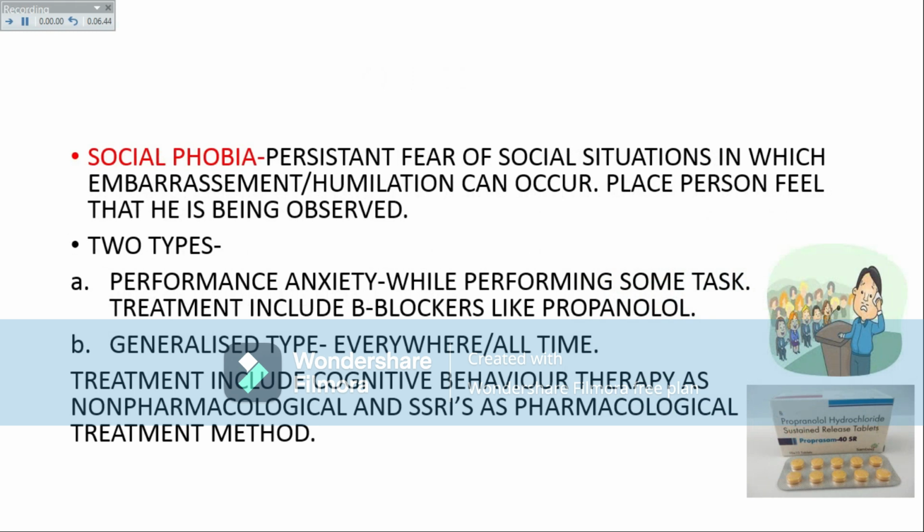Social phobia. Persistent fear of social situations in which embarrassment or humiliation can occur. A place where the person feels that he is being observed. Social phobia is of two types: performance anxiety and generalized type. Performance anxiety occurs while performing some task; treatment includes a beta blocker like propranolol. Generalized type of social phobia occurs everywhere and all the time. Treatment of generalized type includes cognitive behavior therapy as non-pharmacological and SSRIs as pharmacological treatment.